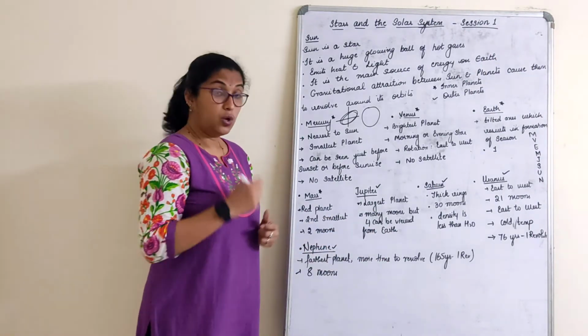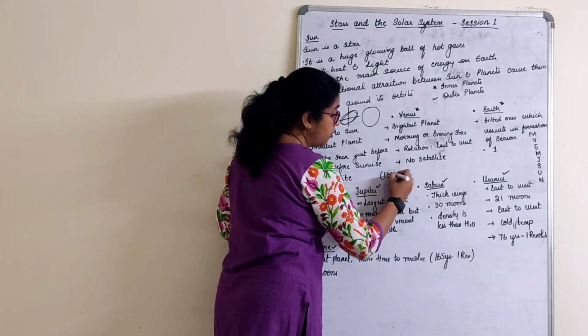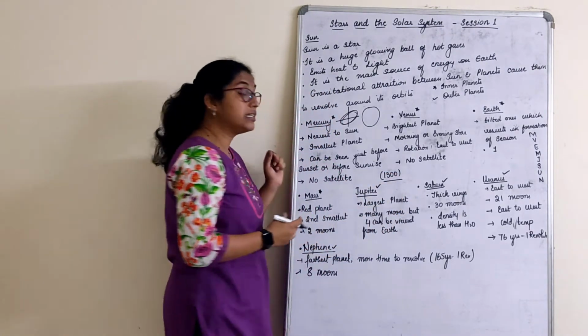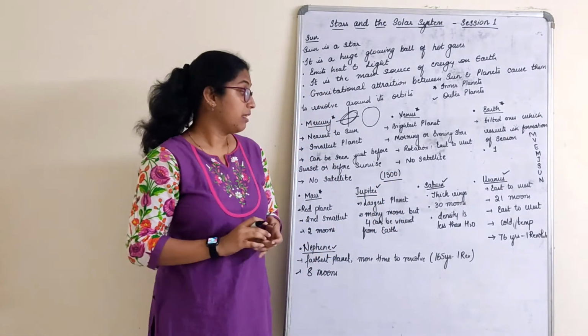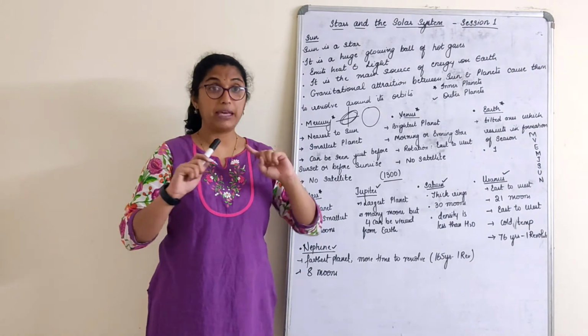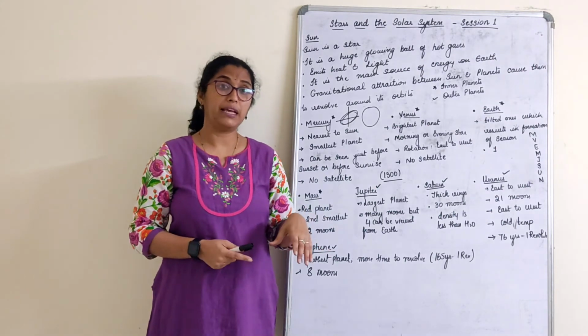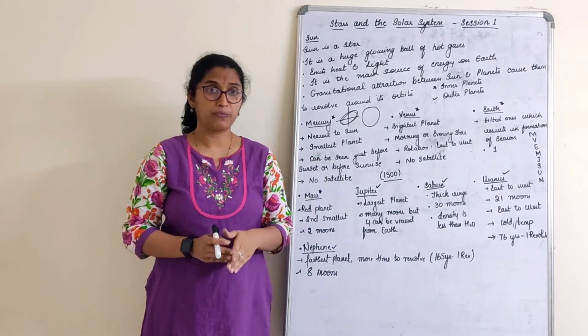Apart from that, one interesting thing is Jupiter can hold 1300 Earths in it. What do you mean by this? Assume that you have a big playground, your school playground. On your school playground, you just keep a football.